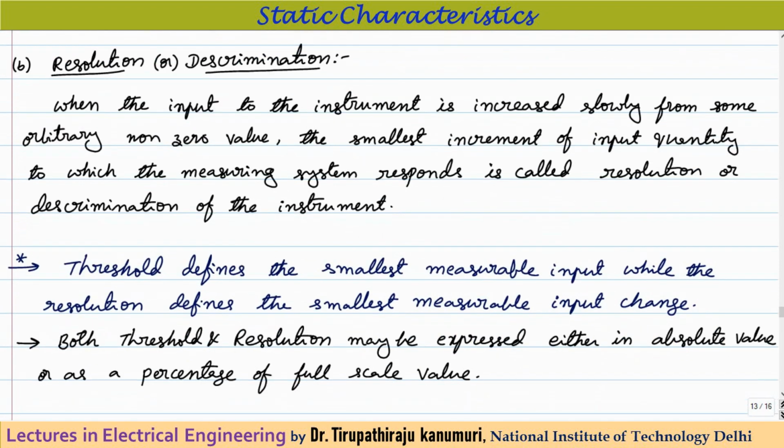Let us now go to resolution, then we will compare them. Resolution is also called discrimination. In the case of threshold we start from 0 and gradually increase, whereas in the case of resolution we don't start from 0, we start from an arbitrary non-zero value. When the input to the instrument is increased slowly from some arbitrary non-zero value, the smallest increment of input quantity to which the measuring system will respond is called resolution, or discrimination. How much your instrument can discriminate the change in the input, that is called the discrimination or resolution of the instrument.